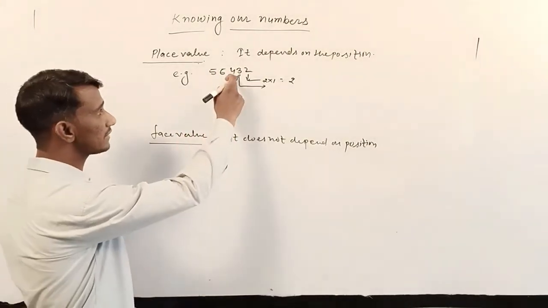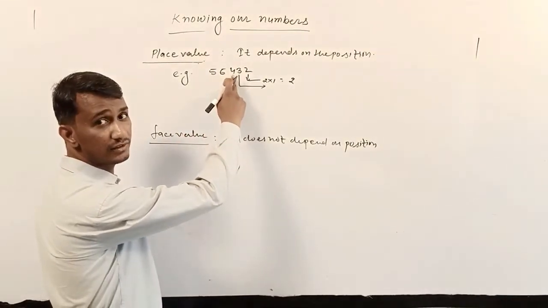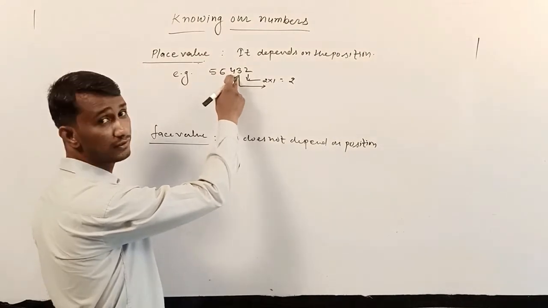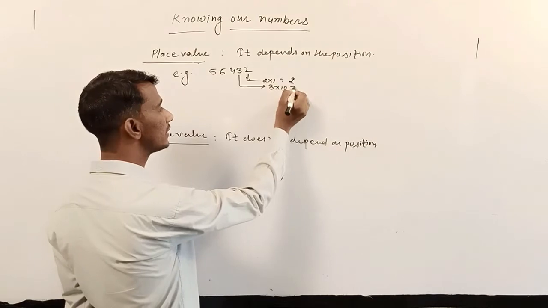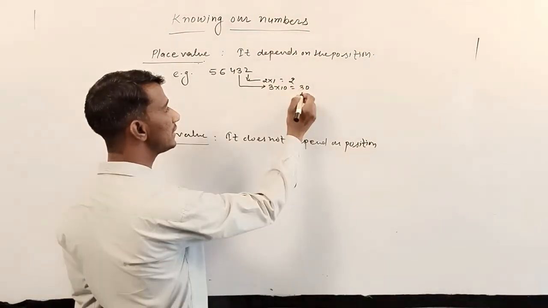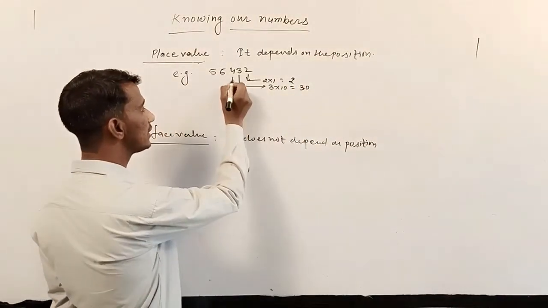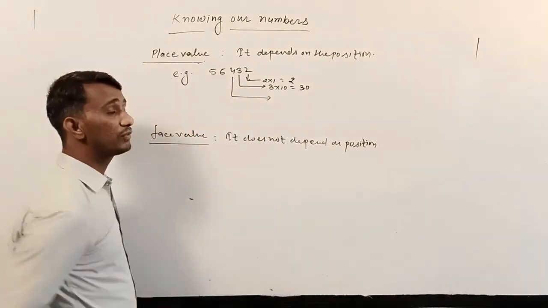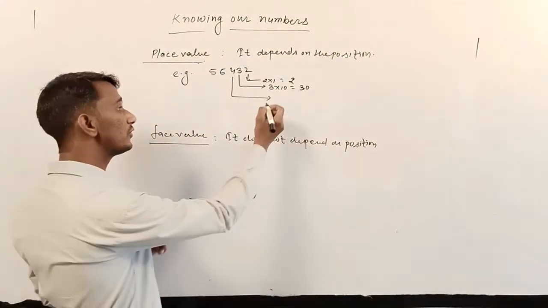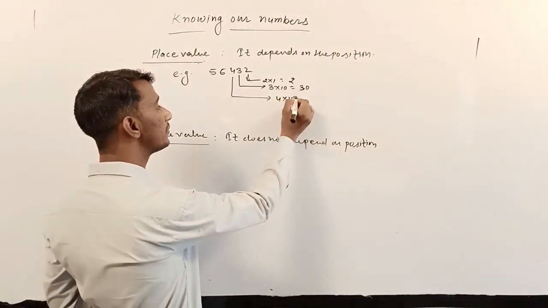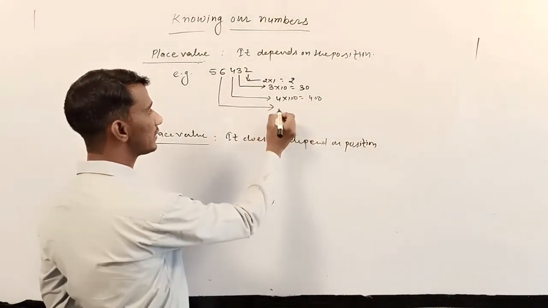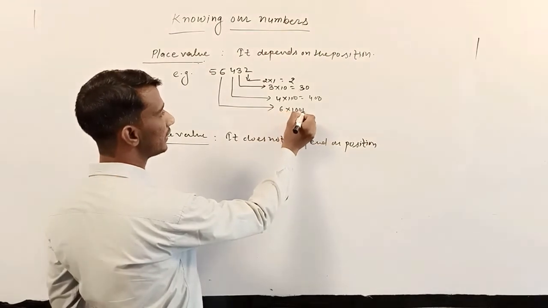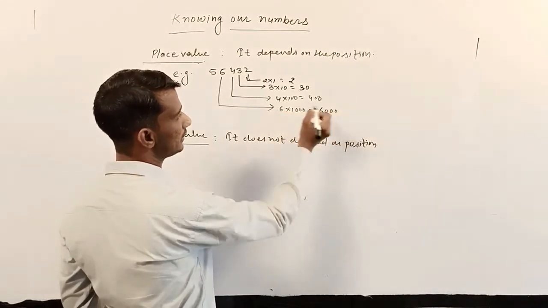So 3 has the position of tens place, so we need to multiply by 10. So the place value of 3 is 30. Similarly, the place value of 4 is 4 into 100, meaning 400. 6 is on the 1000 place, so we multiply by 1000 and get 6000.